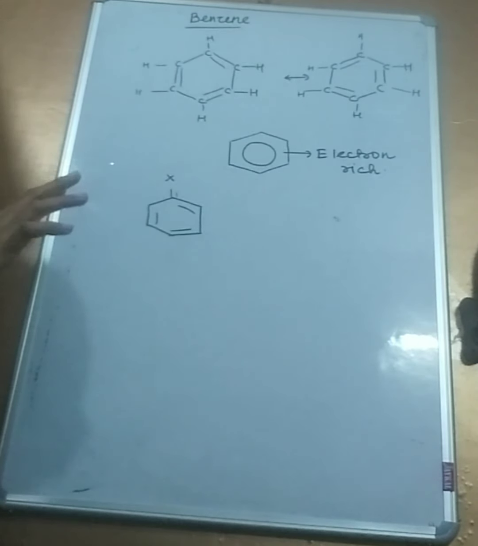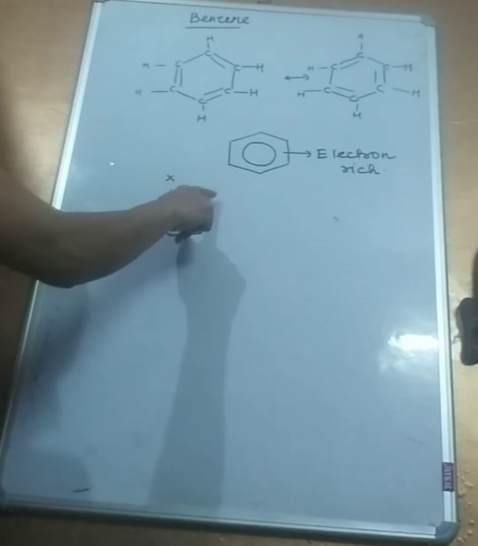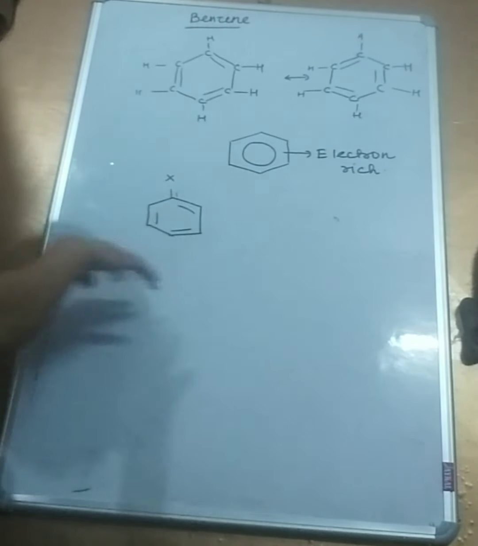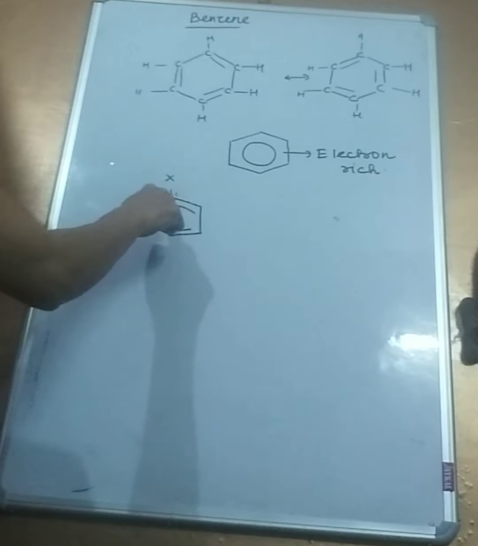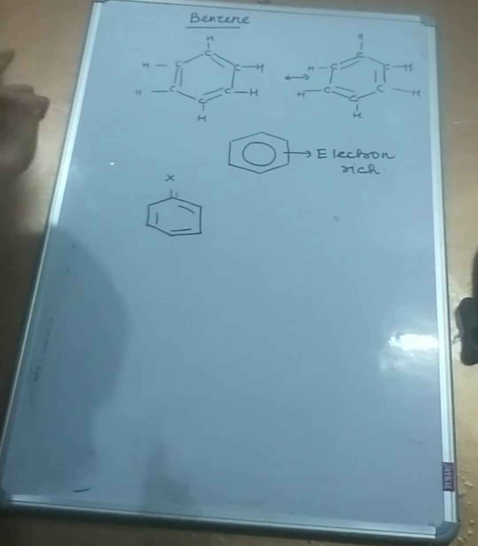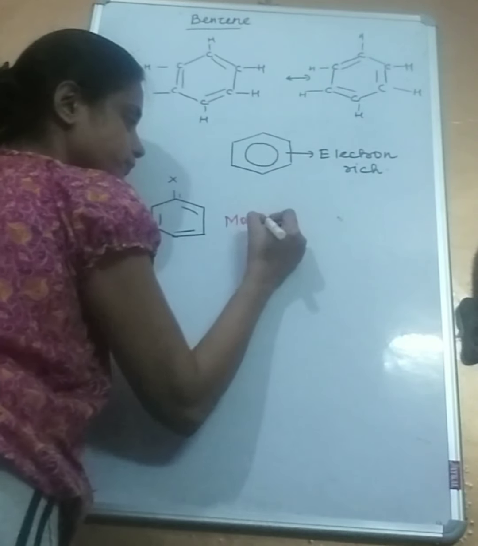No position got more preference than the other. However, the moment I substitute the hydrogen, X could be a halogen, a nitro group, a cyano group, an OH group, it could be anything, this becomes position number 1. This is mono-substituted benzene.